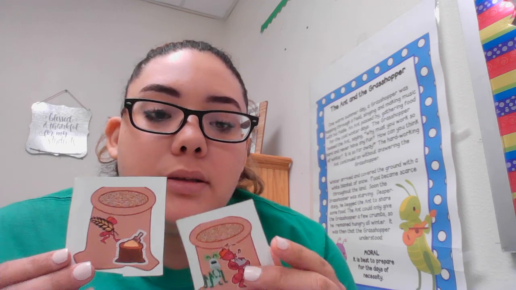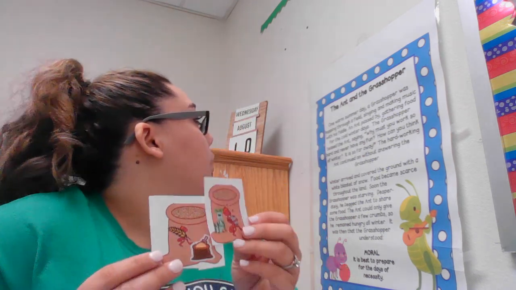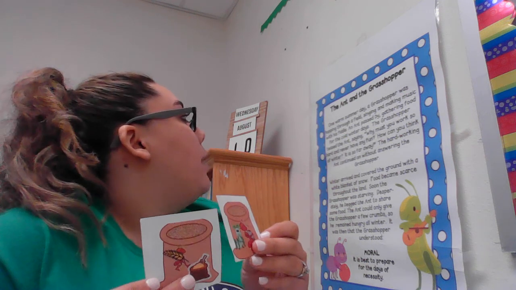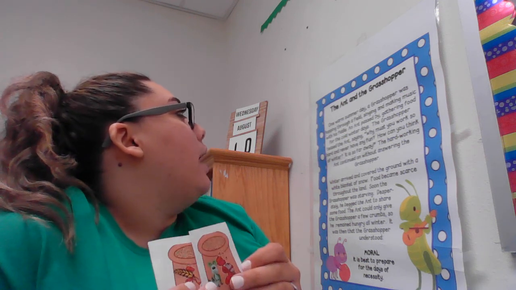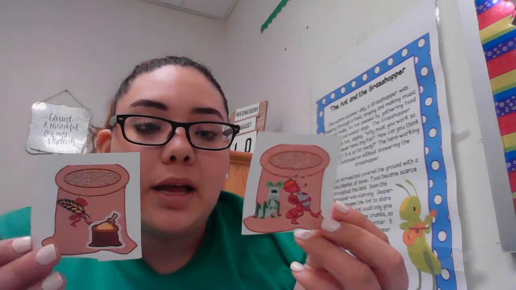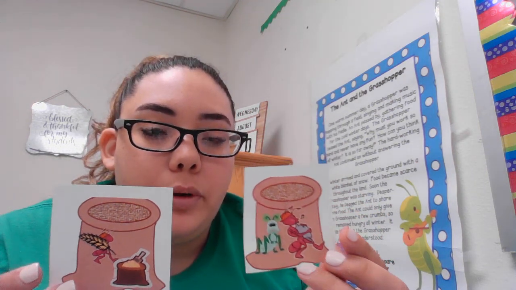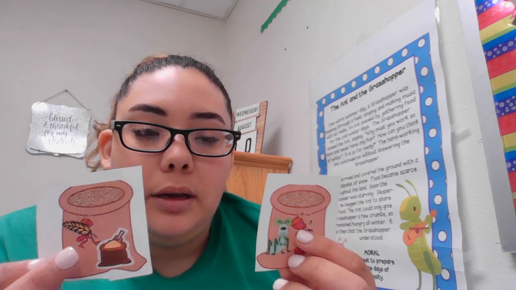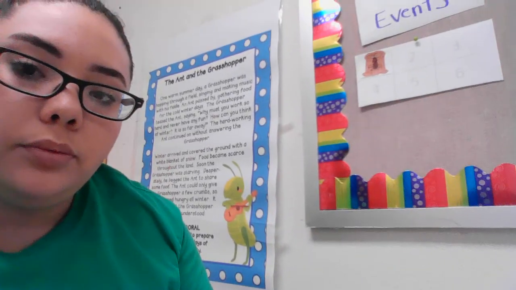So which one of these might we choose? First, it says that the ant passed by gathering food, right? So which one is an ant passing by gathering food? They both have the ant, but this one is the one where he's gathering food, you see? And in this picture, he's gathering different food. Still gathering food, right? So I'm going to put that one next. I'm going to put that one in number 2.